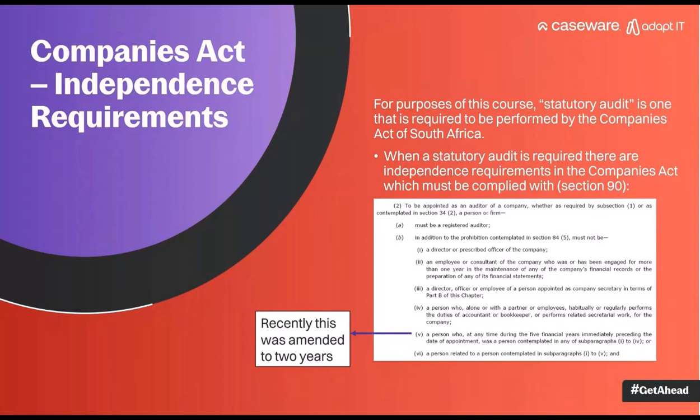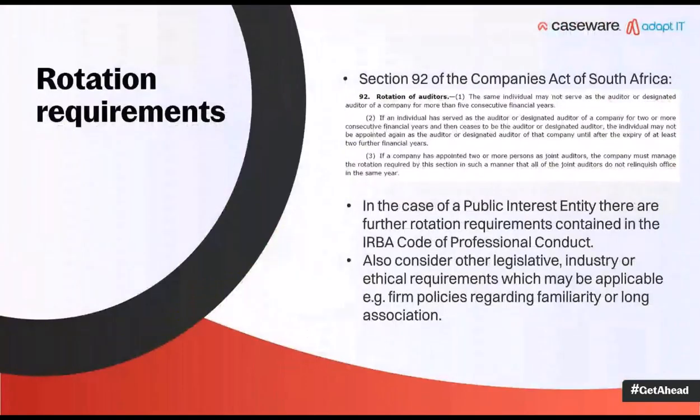If there is no independence requirement, and it doesn't pop up at all, then maybe that's been appropriately mapped. Or if it does pop up and ask you about that, then refer and maybe say, no, there is no such independence requirements. Or, of course, if there is, then you just allocate that. Yes, correctly so. The South African Companies Act has rotation requirements.